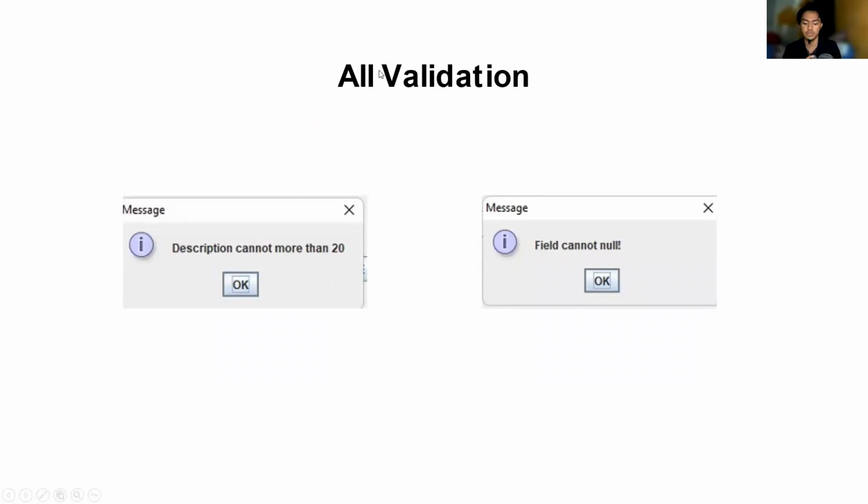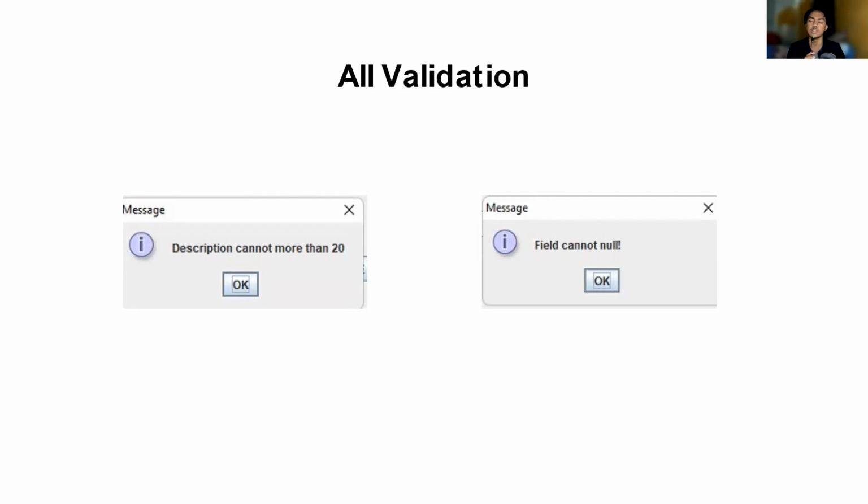Okay, the next is the description cannot be more than 20. This validation is similar to the previous one, where the description text will not exceed 20 characters.